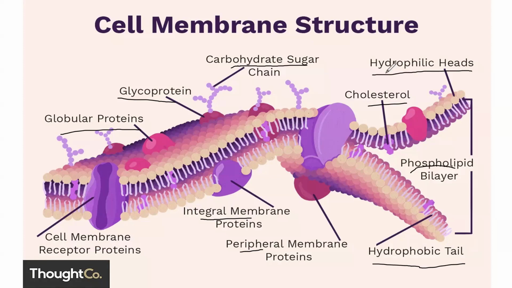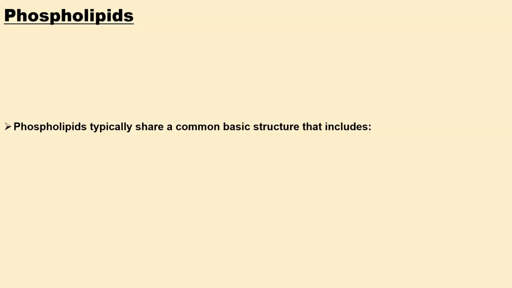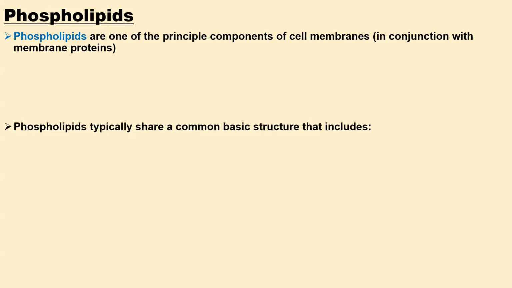For example, when we say hydrophilic heads of the membrane, it means a region that can interact with water. Philic means love, so it can interact with fluids. And hydrophobic, from the word phobia, hates fluids; it hates to interact with water. We are now going to look at their functions one after the other, and their relevance in cellular structure and function. The first thing that we are going to look at is phospholipids.